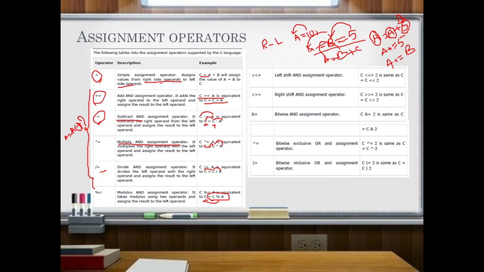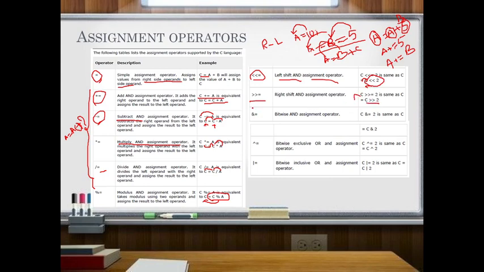Then we have left shift and right shift with assignment, shift and assign. Left shift and assign you can use like this, which is also the same: c is equal to, it shifts and then it assigns. Similarly right shift and assign, it shifts first and then it assigns.